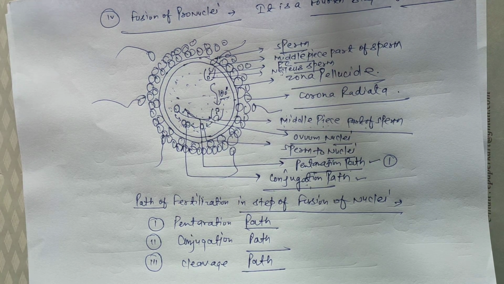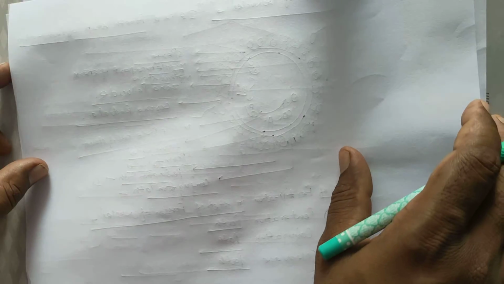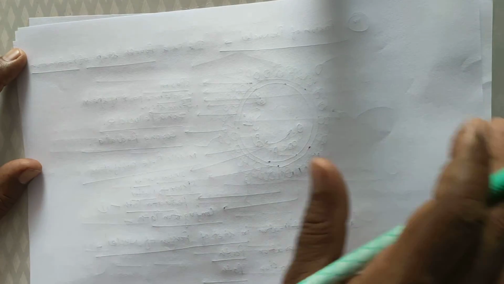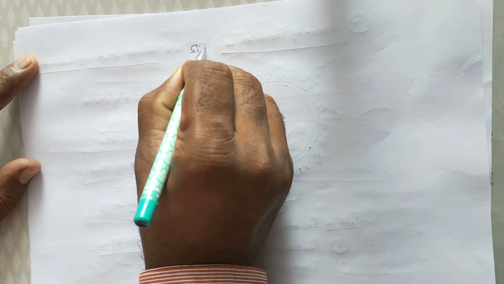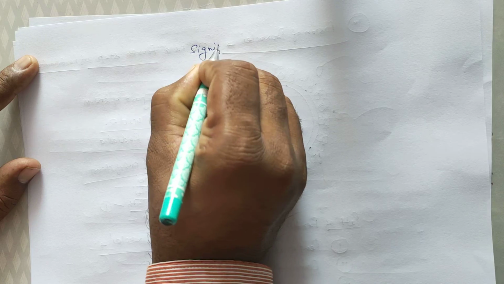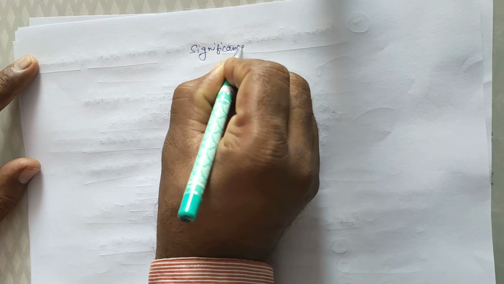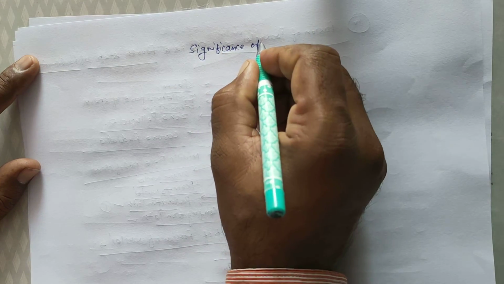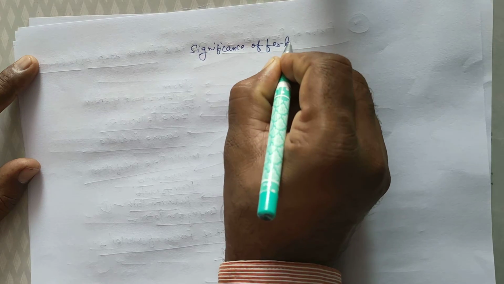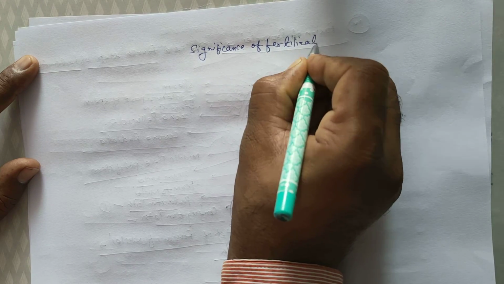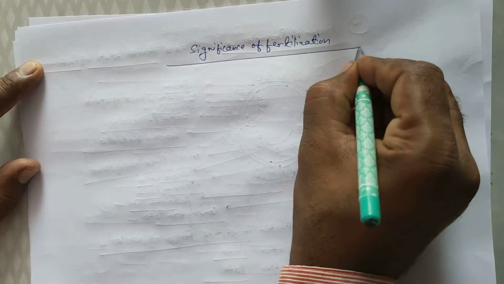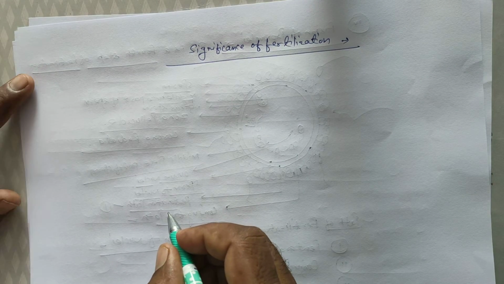Next, the last topic of this chapter is the significance of fertilization. It means the importance of fertilization.